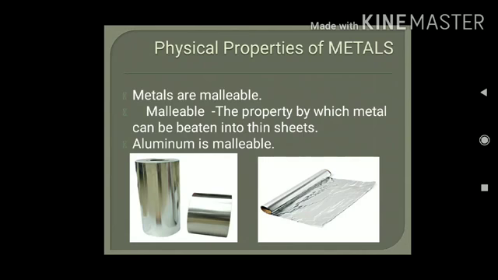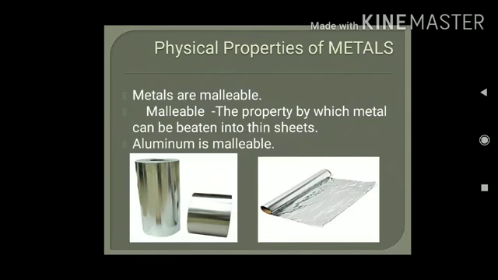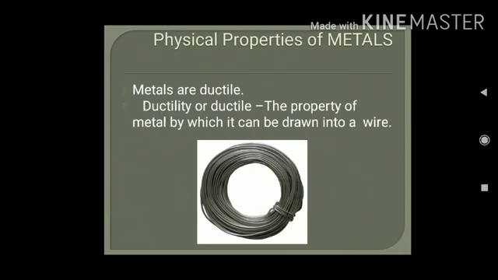You might be familiar with silver foil or aluminium foil. Silver foil is used for decorating sweets and aluminium foil is used for wrapping food items. How can metals be beaten into a very thin sheet? This is due to the property of malleability. If we hammer the metals, then they will become thin sheets due to the property of malleability.